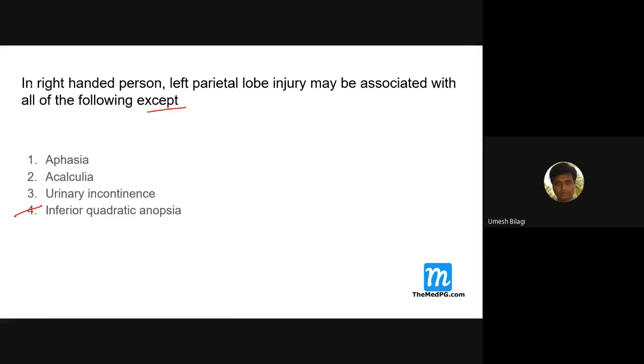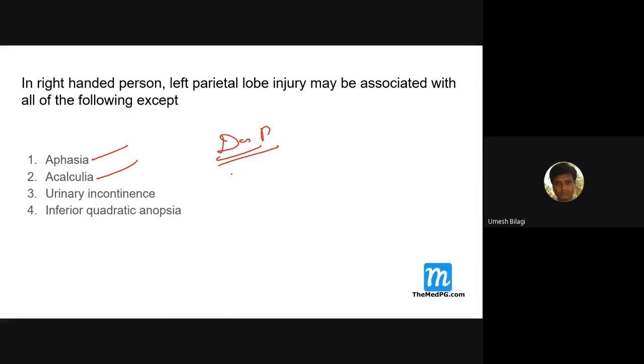Now in a right-handed person, the left parietal lobe injury, it is the left parietal lobe. That means the dominant hemisphere. So with the dominant hemisphere, the patient will have language, mathematics problems. I had told you this: the dominant hemisphere, parietal lobe is concerned with what?